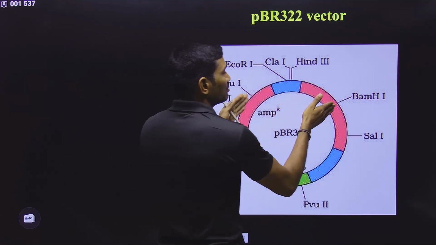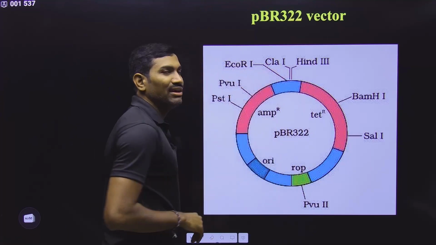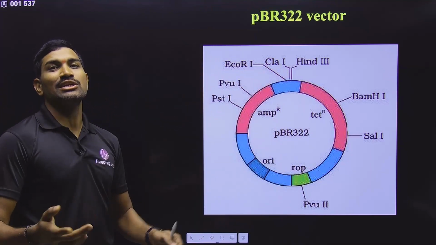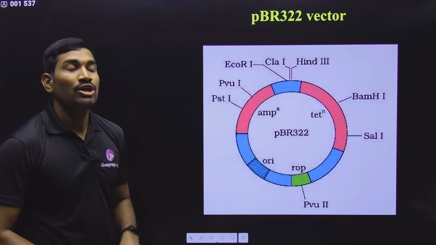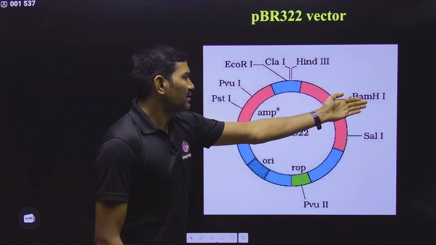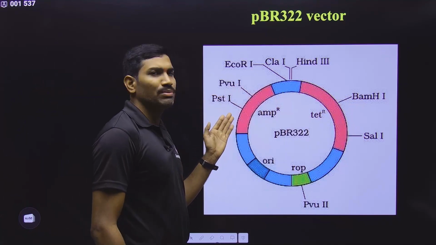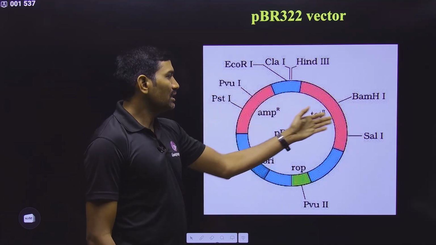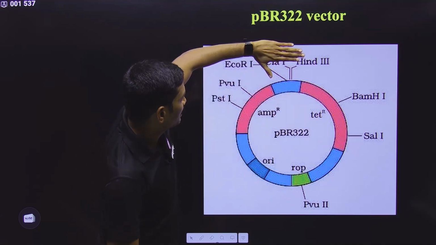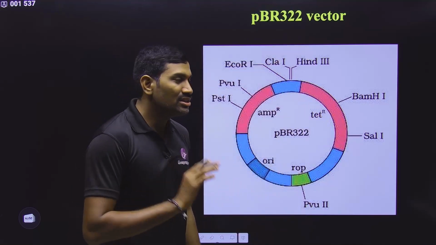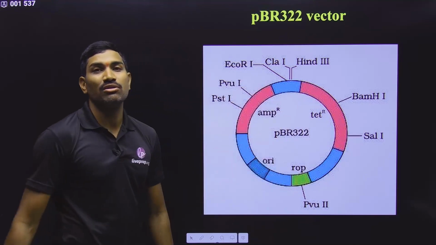If you are not introducing it within a selectable marker, then it will become difficult for you to select which one is recombinant and which one is non-recombinant. So that's why it is suggested to introduce the gene of interest at BamHI, SalI, or PvuI, PstI, as per NCERT, because these are in selectable markers. Introduce anywhere here. Suppose you introduce at these three locations here, again it will create a problem. So this is the significance of these particular locations.